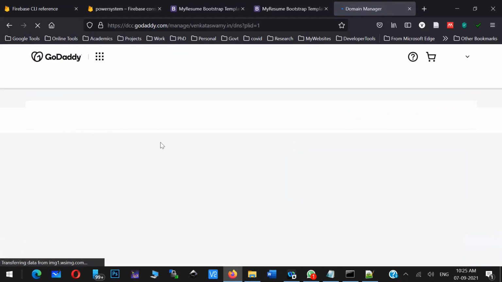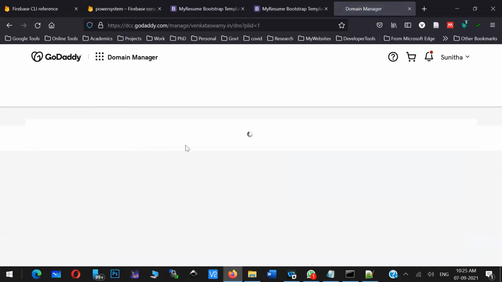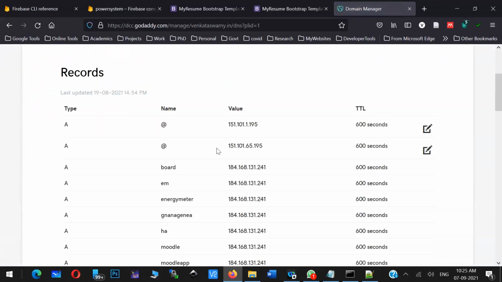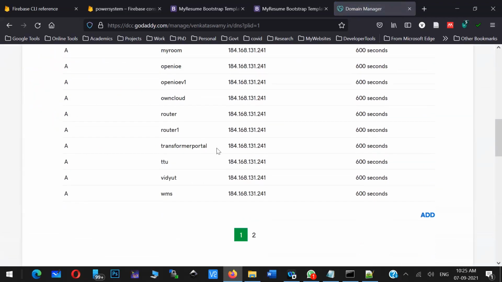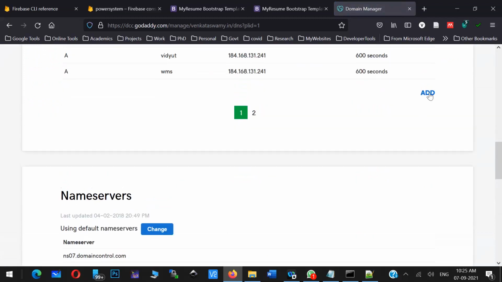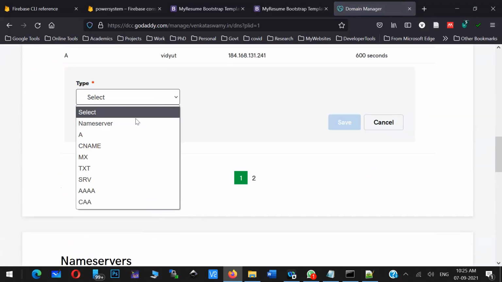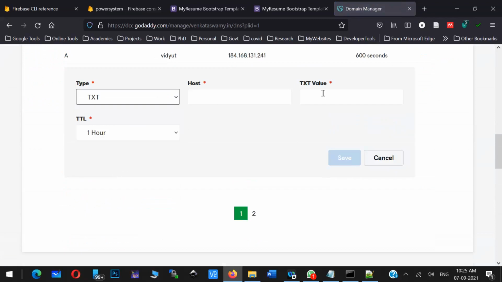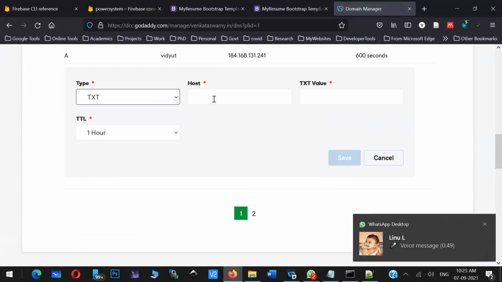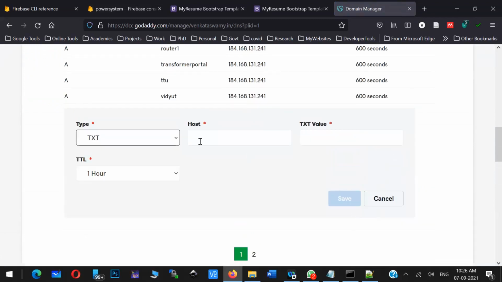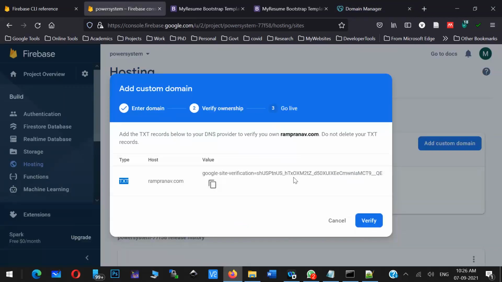Manage DNS. Can you see here? There are many records. You can click on add a TXT record. If you copy paste that information here, this particular domain will directly go to this Firebase application. You got it? You understood the connection between the domain name and this URL.